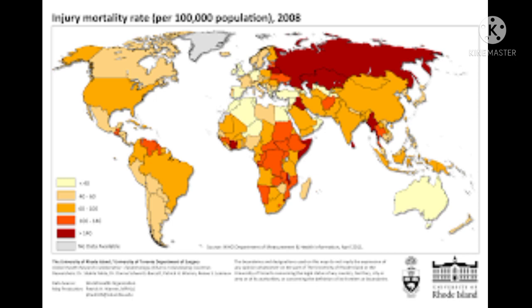Children, we use different colors to indicate different places in maps. We have studied this in previous classes. Suppose we observe the different colors in our country map. Green color shows forest areas, brown color indicates hills, white color indicates minerals, and blue color indicates water bodies.